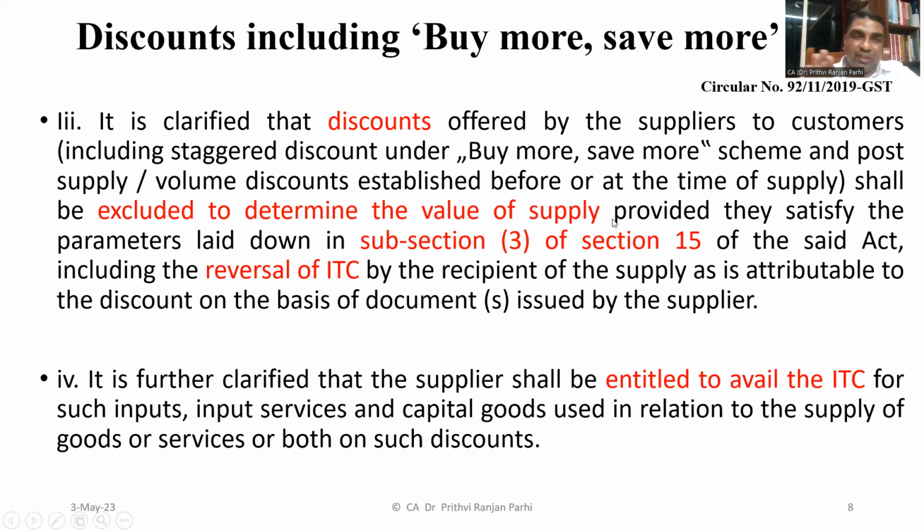That means whatever may be the type of discount, staggered discount or volume discount, year-end discount, all these are going to be excluded to determine the value of supply, provided they satisfy the parameters laid down in subsection 3 of section 15. Subsection 3 of section 15 I showed you. That picture is explaining all these things. If those conditions are met, then all these discounts are going to be excluded from the value of supply. Consequently, you need not pay GST on that.